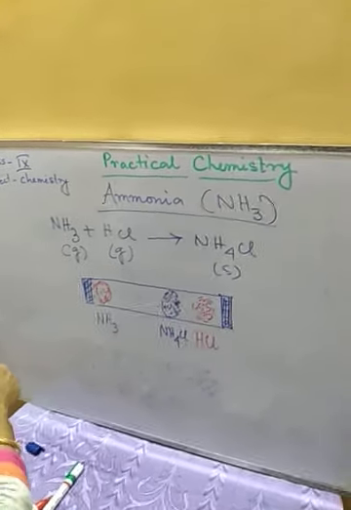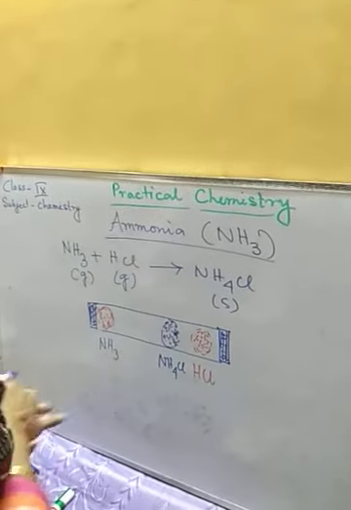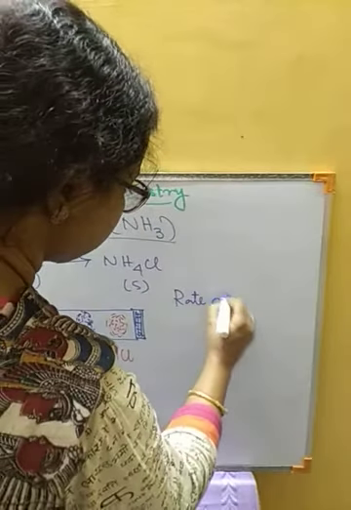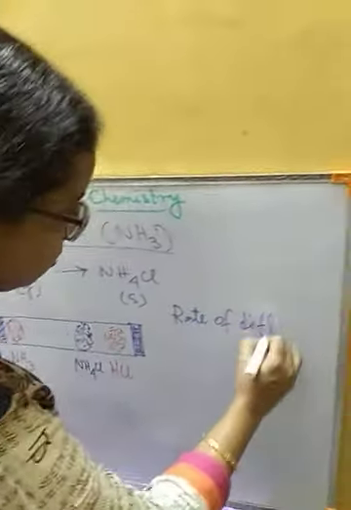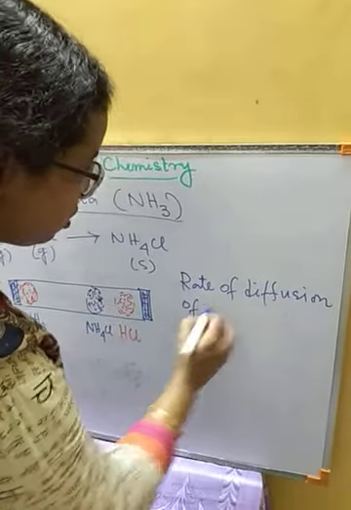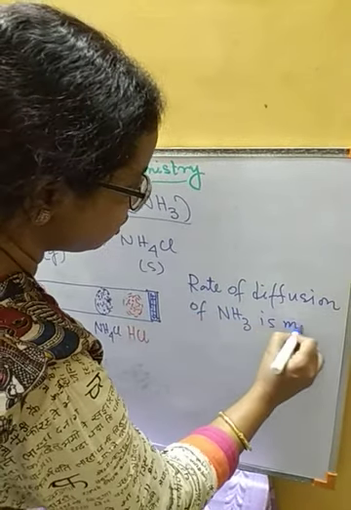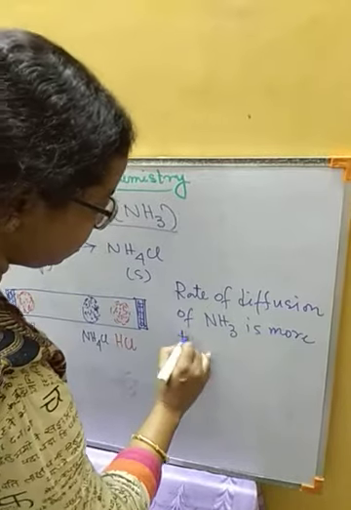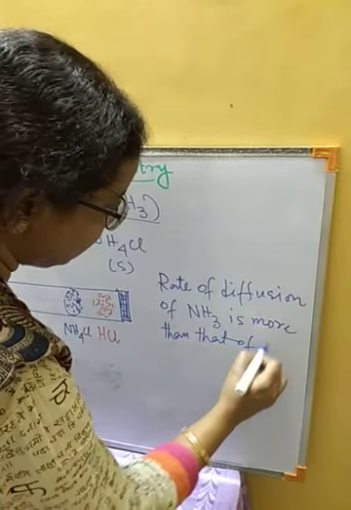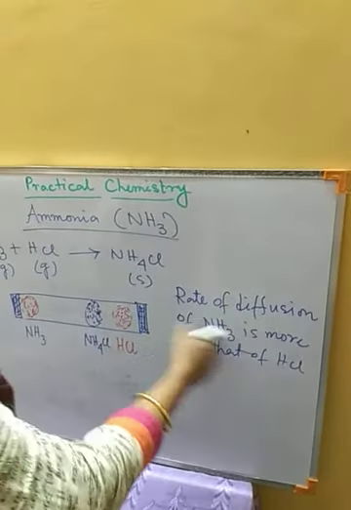Why is this? Because the rate of diffusion of ammonia is more than that of HCl. This is because the molecular weight of ammonia is less than that of HCl.